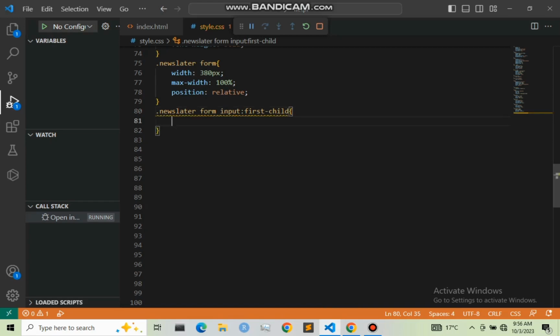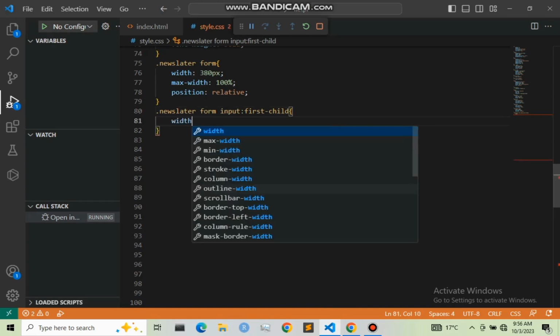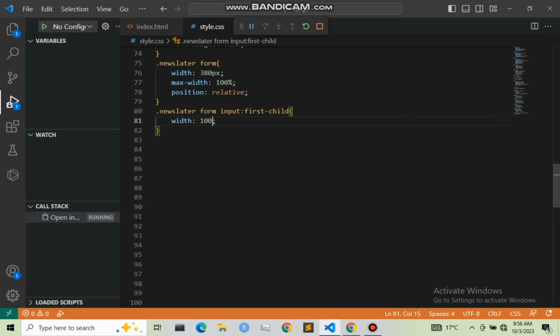So right here I'm going to give it a width of 100%. So this will take our width here, which is 380 pixel, to be 100%.